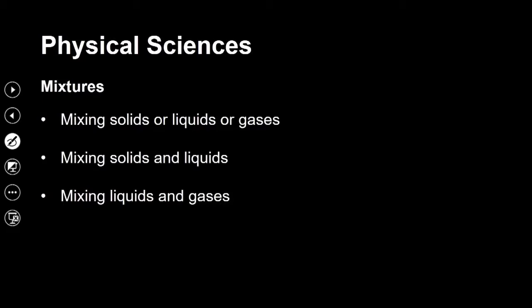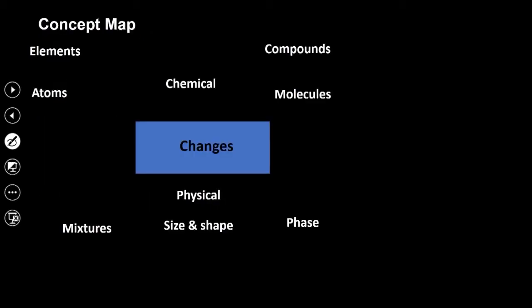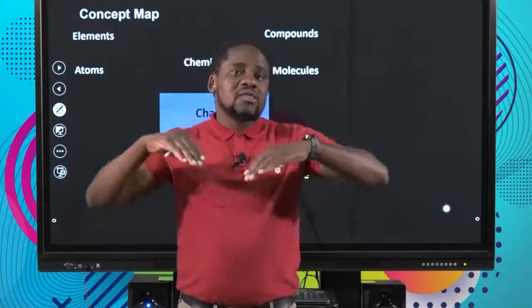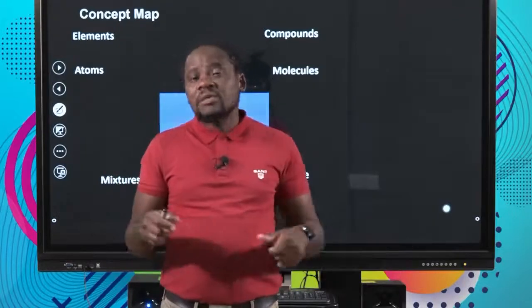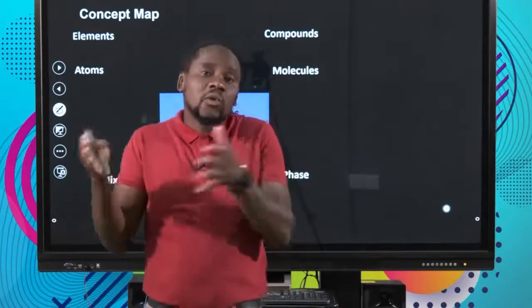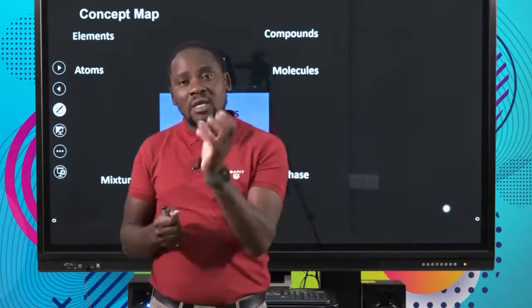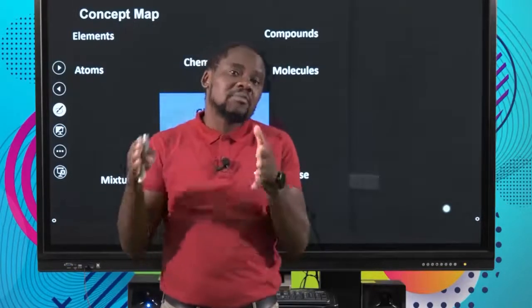Okay, we also know something about mixtures, in terms of alloys. Now we can talk about mixing solids and liquids, solids and gases, as well as liquids and gases. But essentially, it's about the three phases of matter, right? So that's our thinking in terms of the big question. Think about it in terms of the types of change a material undergoes in terms of shape and size. And that has a lot of implications as far as the microscopic properties that make up that particular type of material are concerned.